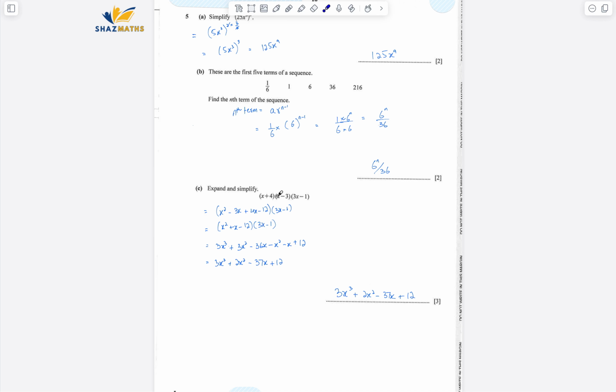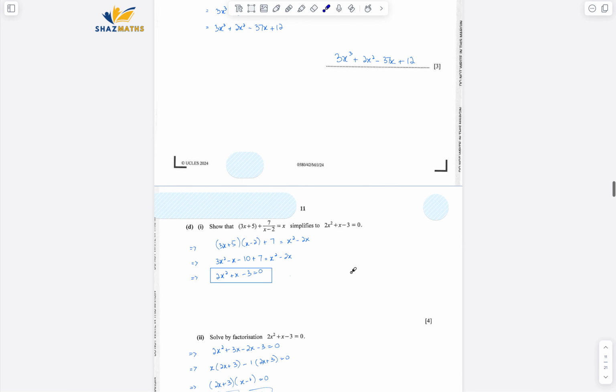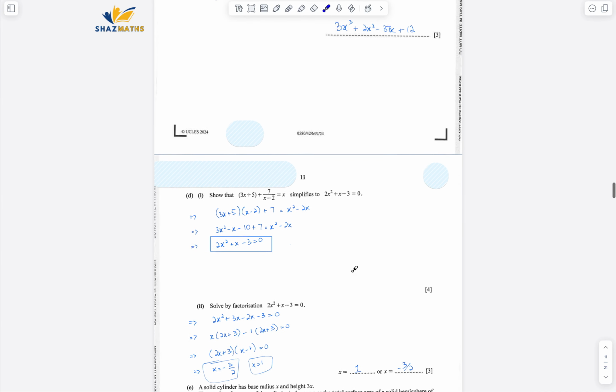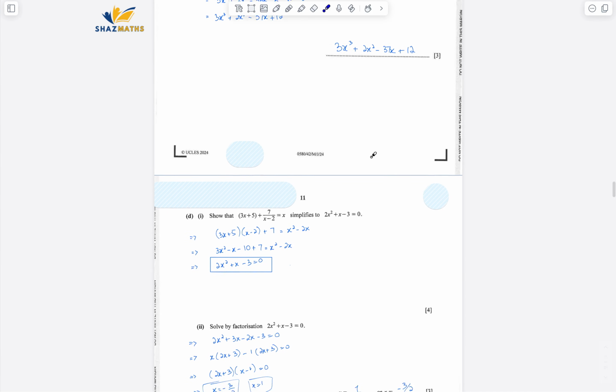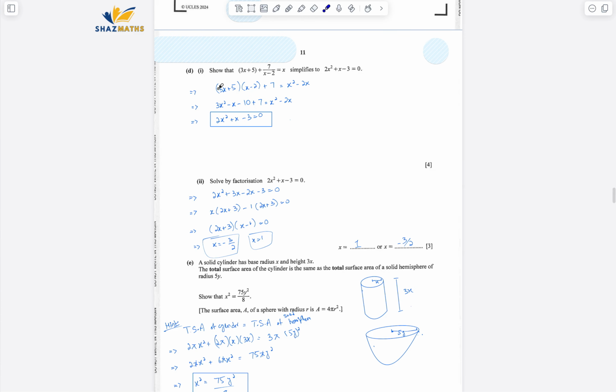So x squared minus 3x plus 4x minus 12, that's what I got, times 3x minus 1. Just simplified that, and then multiplied all of these 3 terms with these ones. Final answer came out to be this one. Okay, make sure you cross check that. I'm not gonna go through in detail about that, but that's the answer. You can pause it, have a look at the working. If it's wrong, let me know.